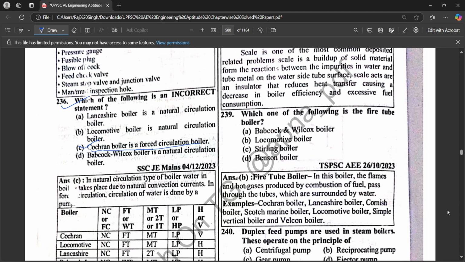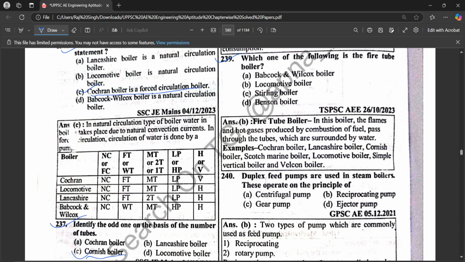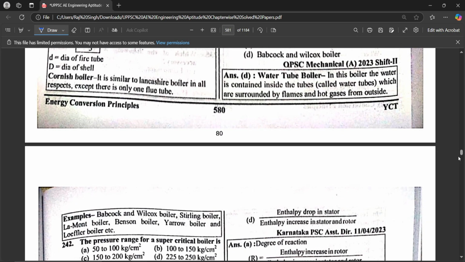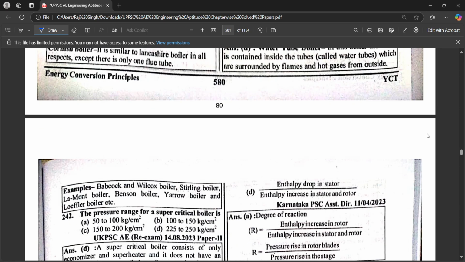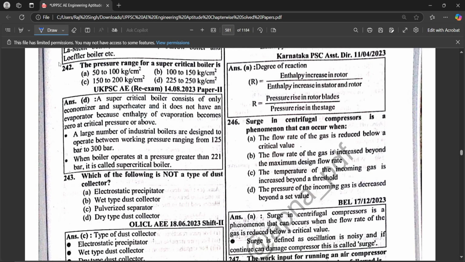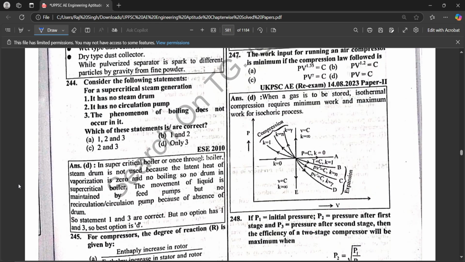Next question. Which of the following is the fire tube boiler? Locomotive boiler. Duplex feed pumps are used in steam boilers. These operate on the principle of reciprocating pump. Which of the following is a water tube boiler? Babcock and Wilcox boiler. The pressure range of supercritical boiler is 225 to 250 kg per centimeter square. Which of the following is not a type of dust collector? Polarized separator.